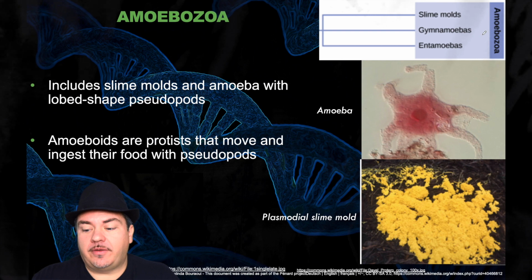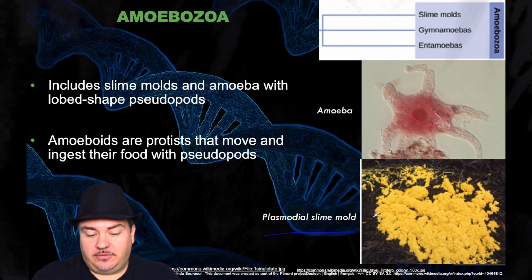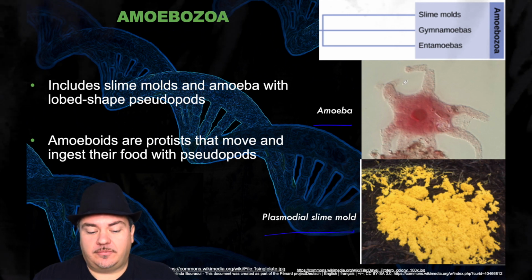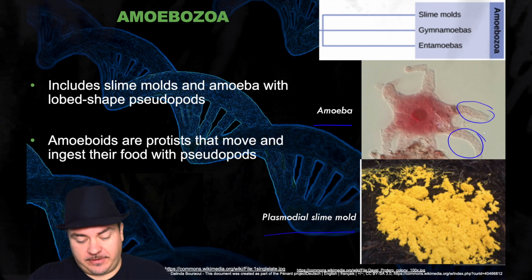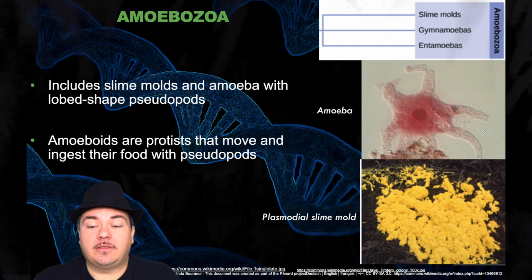Next supergroup, we have the Amoebozoa. This includes slime molds and amoeba with lobe-shaped pseudopods. Amoeboids are protists that move and ingest food with those pseudopods. The pseudopods would be these things here, which stands for false feet. That's how they move and eat their food.